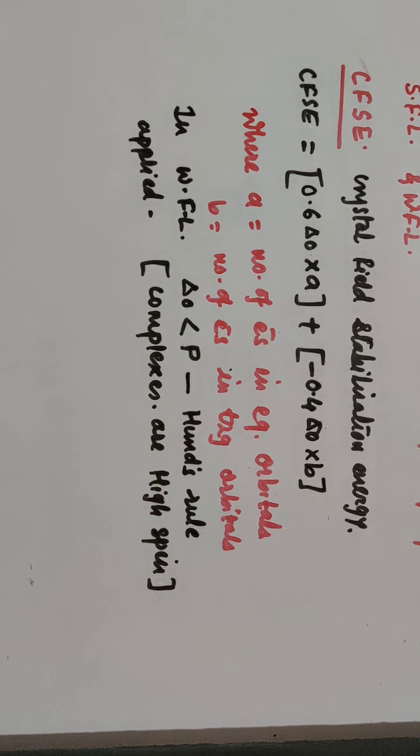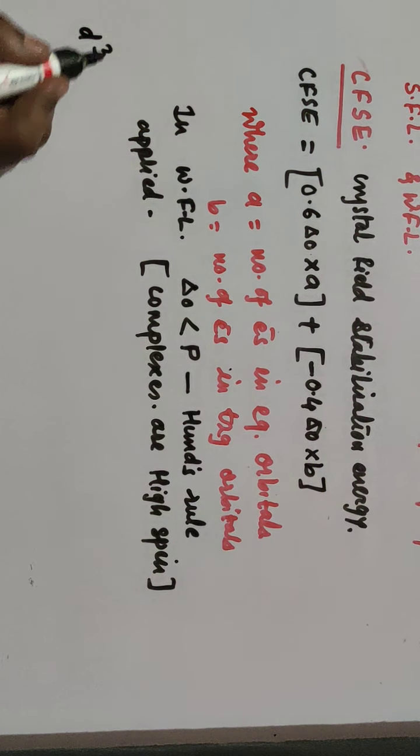So here in this case, wherever weak field ligand approach your central metal atom, then in that case the energy difference in between Eg and T2G is less than the pairing energy. That means the energy required to pair of electron is more than delta 0, and that's why the ligand prefer to first fill all the electrons singly in all the orbitals, and if there is no option, then pairing takes place here.